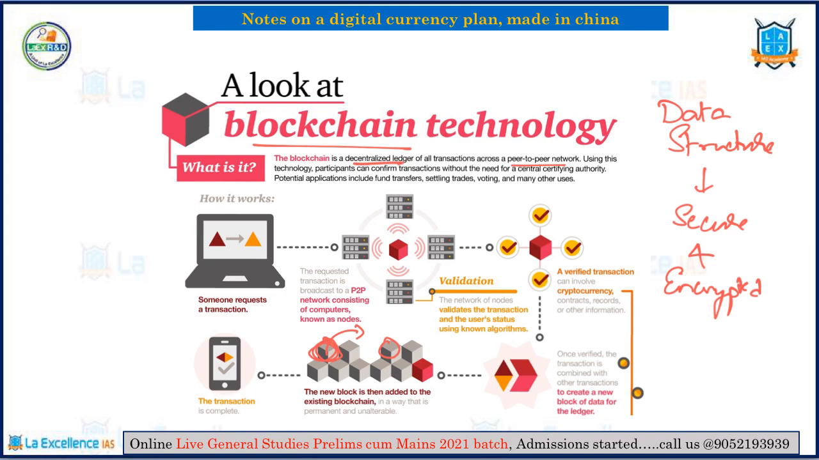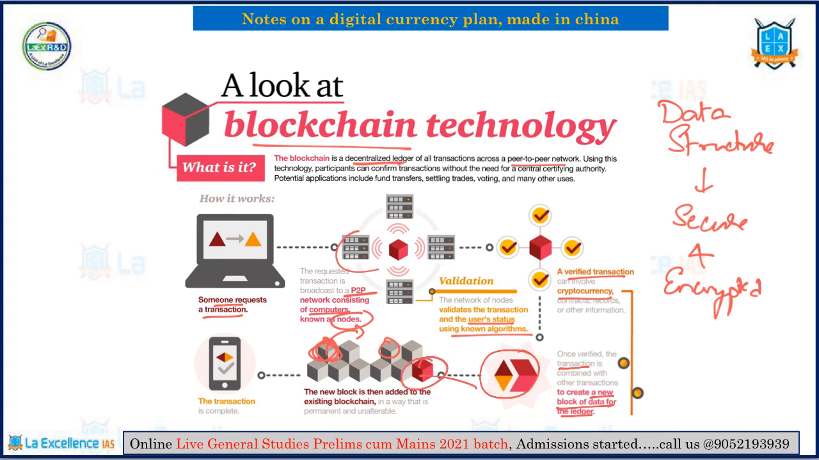Now see, when someone requests a transaction, it goes to a peer-to-peer network consisting of computers as well as nodes. Once the payment is validated, the network of nodes validates the statement using algorithms. A verified transaction may involve a cryptocurrency, other agreements, records or information. Once the verification is completed, a new block of data for the ledger will be developed, and this gets segregated as a block, like here.